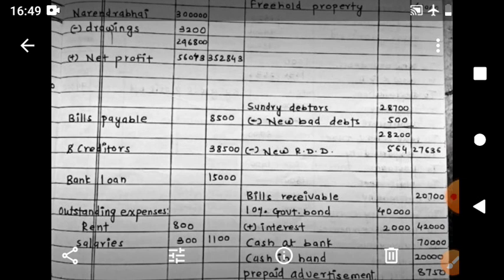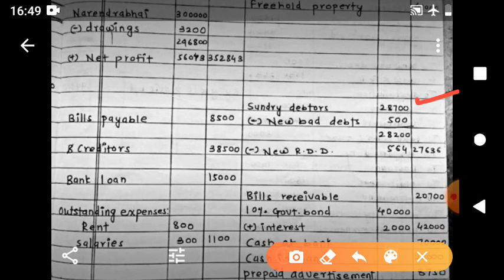As per trial balance, sundry debtors are of rupees 28,700. Then we will have to go for the fourth adjustment, and as per that adjustment, there are new bad debts of rupees 500. And on the revised figure of debtors 28,200, we have calculated new RDD at the rate 2%. So 2% of 28,200 is 564. That's it. This is important.